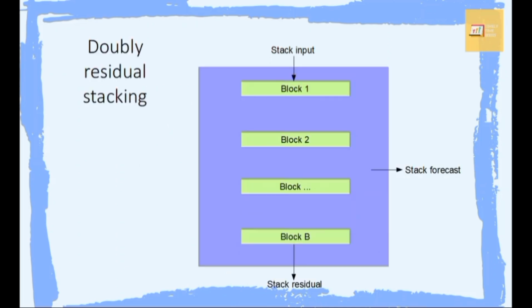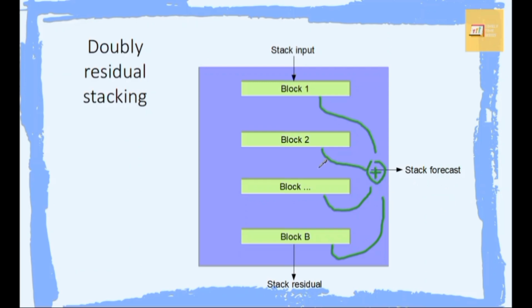Okay, to know what exactly happens to the backcast sequences that are outputted by each block, we need to look at the model from the stack level. So each block generates a forecast, right? And that would be aggregated here to generate the stack forecast. We saw the global forecast earlier when we saw the model from the highest level, but now we see the stack forecast. So this is the forecast from the stack level.